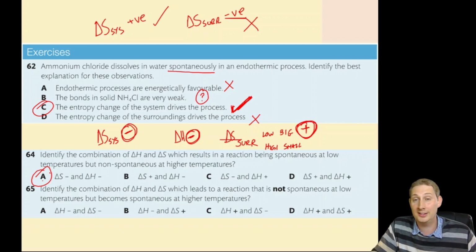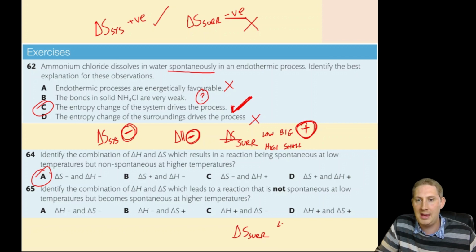Again, I strongly suggest you don't just learn the tables and that you try and work out how to reason these through. Identify the combination of delta H and delta S which leads to a reaction that is not spontaneous at low temperatures but becomes spontaneous at high temperatures. Again, delta S surroundings. That is a big number at low temperatures but a small number at high temperatures.